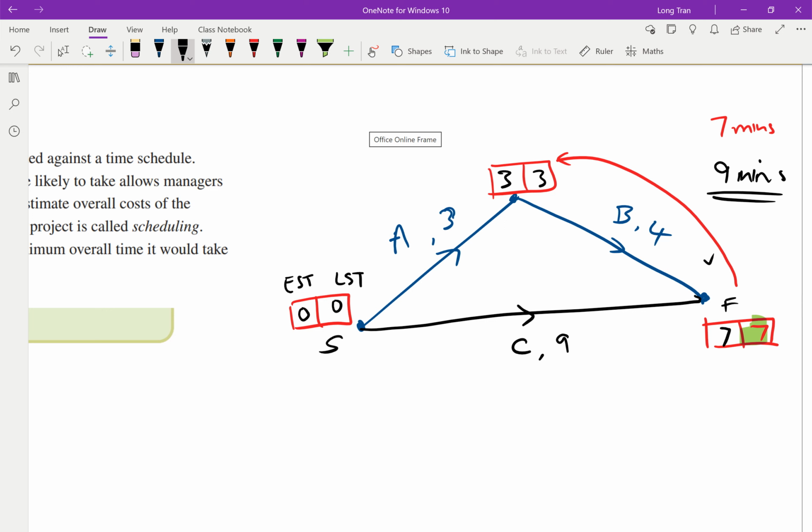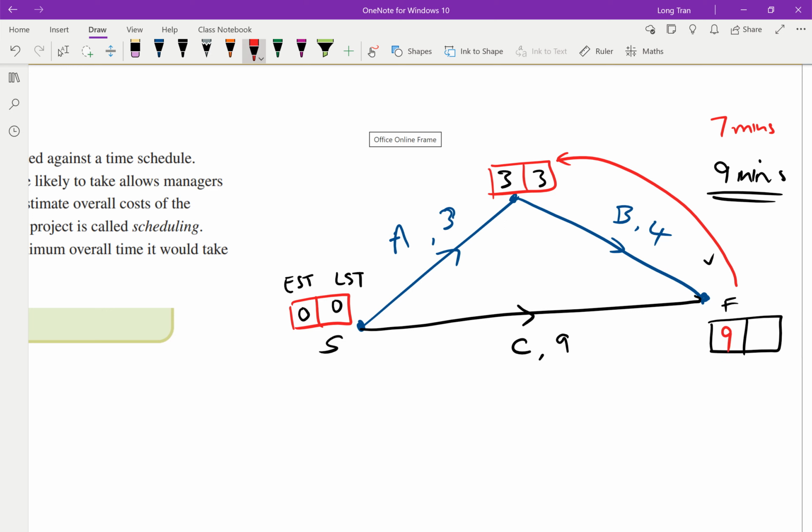But here's the interesting part. This only works and it's only critical because we said it was 7 minutes. But we already know it's not 7. If I include activity C now, let's have a look. What's the latest time that F can finish? If you think about it, from here, I started off at 0. If I started from the get-go, activity C takes 9 minutes to complete. What you can see now is that the earliest finish time is not 7 anymore, because I can't finish at 7. The earliest time now has to be